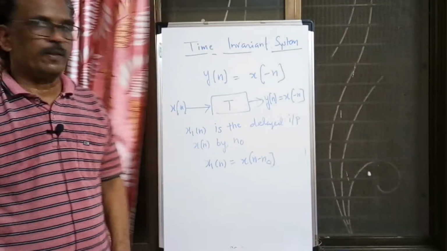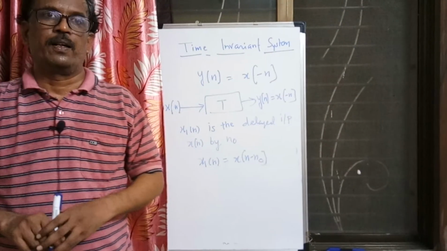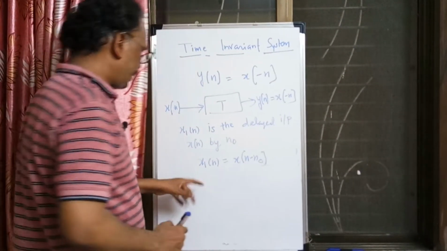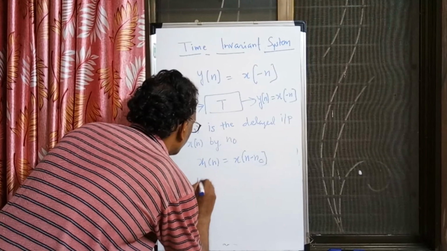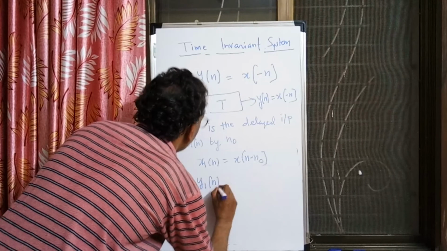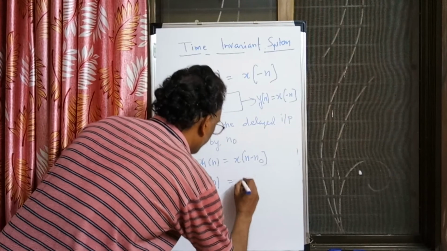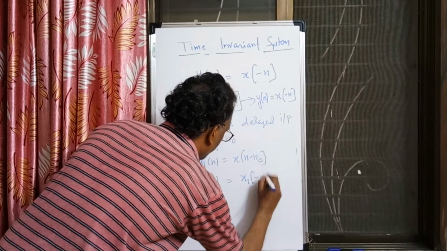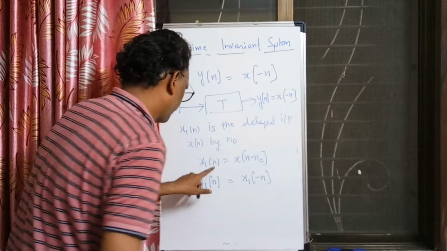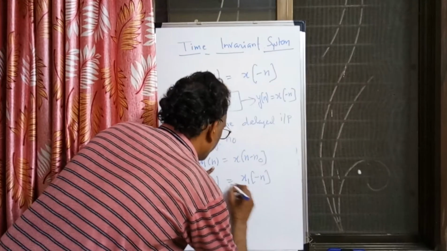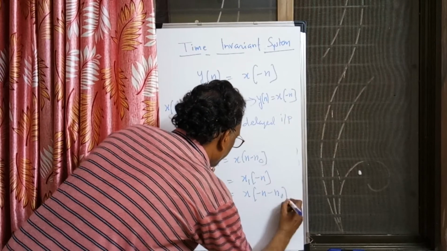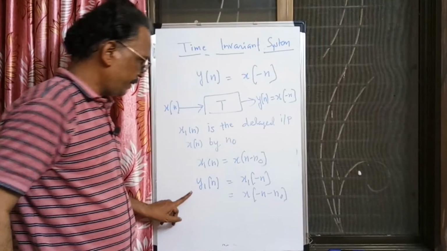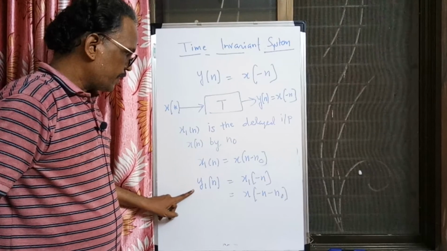If I take this delayed input, let us say the response of the system to this delayed input is y1 of n, which is x1 of minus n. But we know what x1 of n is, so it is x of minus n minus n naught. This is the response of the system to the delayed input.